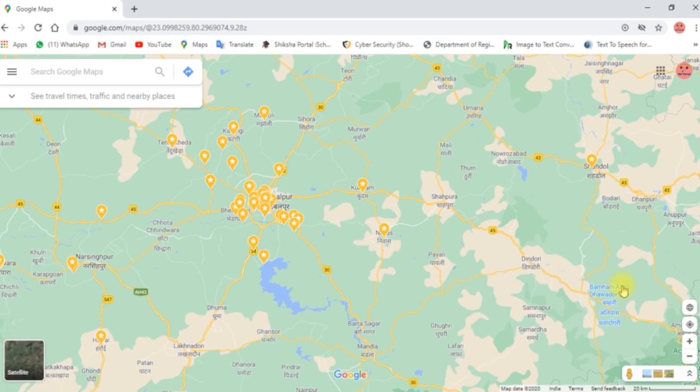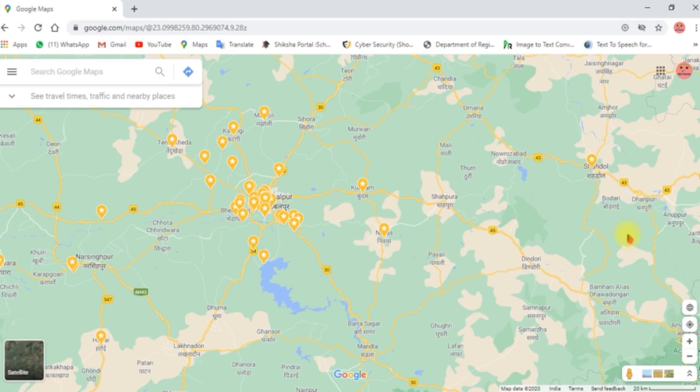We can get the address of a particular shop or mall, the contact number, the images of that place, and even the opening and closing timings. So basically it provides a lot of things, and it is not limited like a paper map.